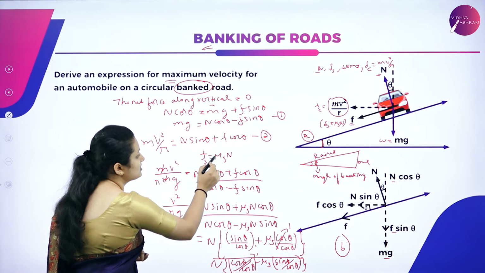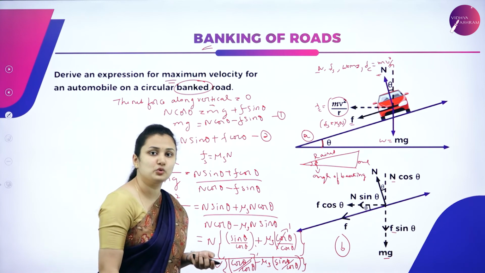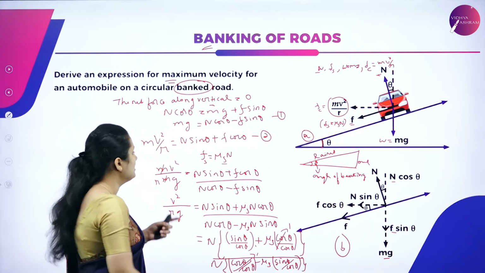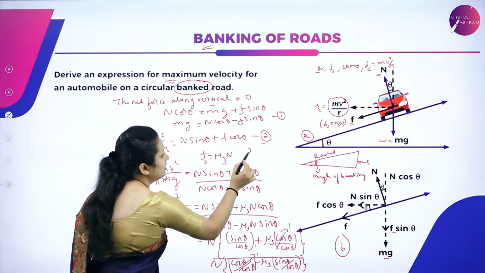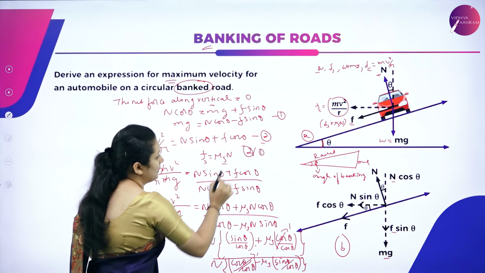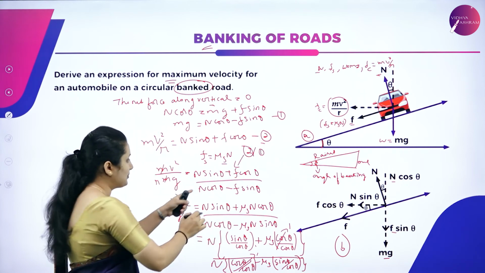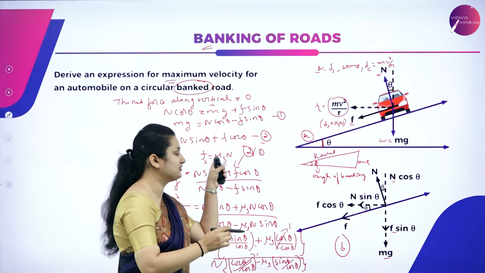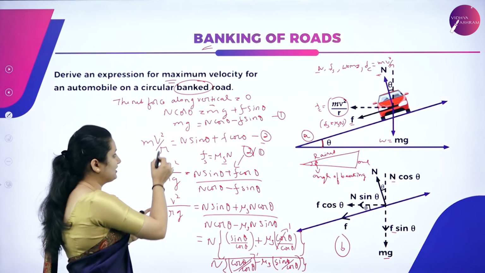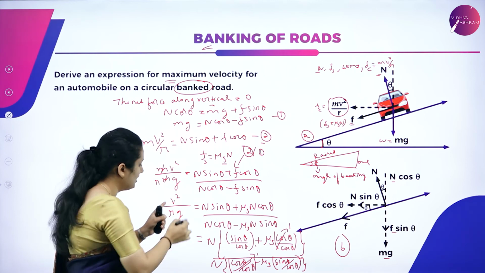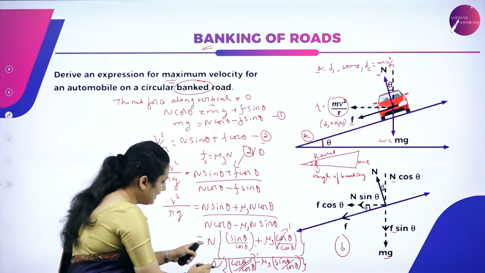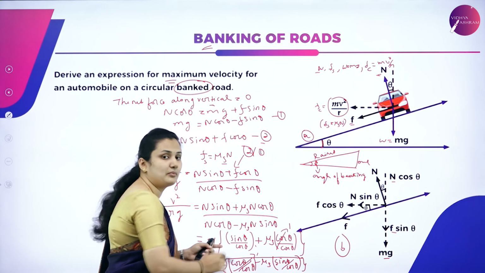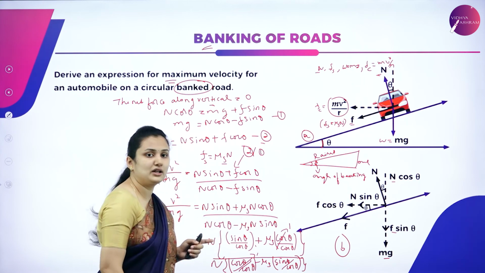So we know static friction F is equal to mu s N, where mu s is the coefficient of static friction. Substitute, and divide equation 2 by equation 1. Take N, which is common in both, and substitute the value of F, that is mu s N. The m and m get cancelled when these two equations are divided, and N and N are common in both, so they are taken out. I've divided each term by cos theta and substituted the value of F.